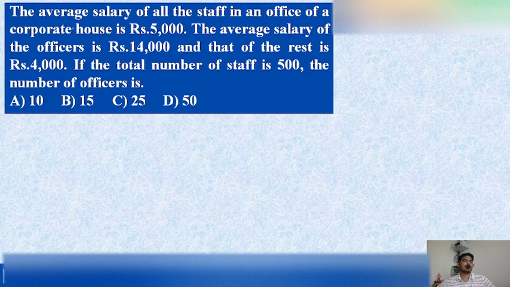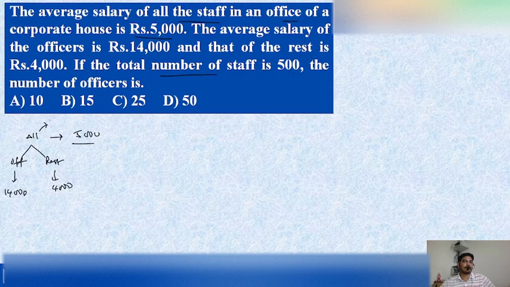Okay, this is about what you are given. The question is: the average salary of all the staff in a corporate office is 5,000. So all the staff's average salary is rupees 5,000 per year. In this staff there are some officers and some remaining employees. The officers' salary is given as 14,000 per year, and the rest of the salary is given as 4,000 per year. There are a total of 500 employees here.